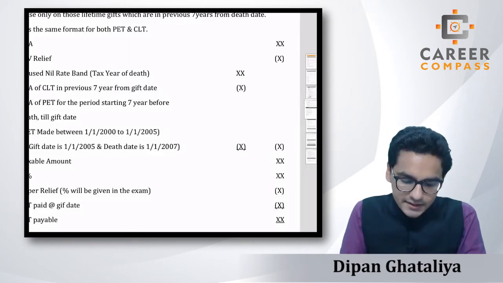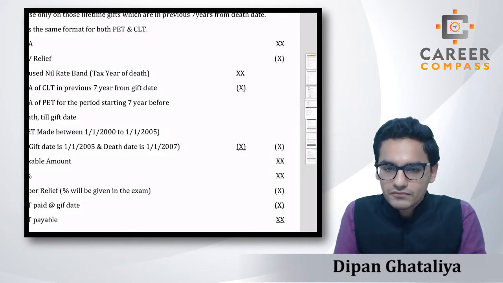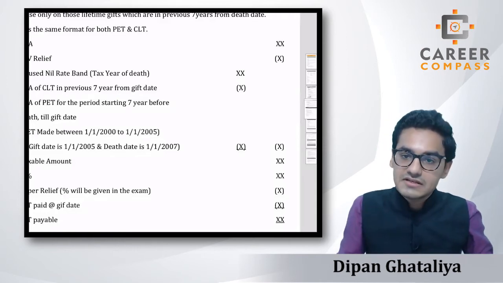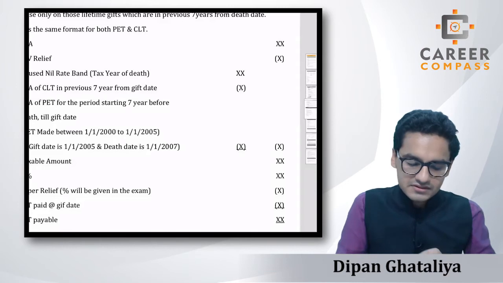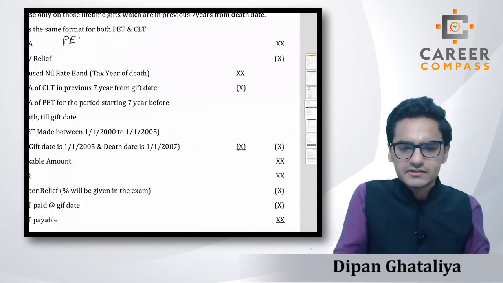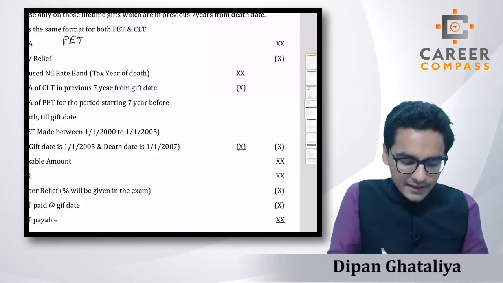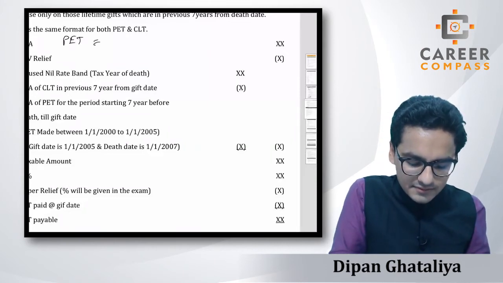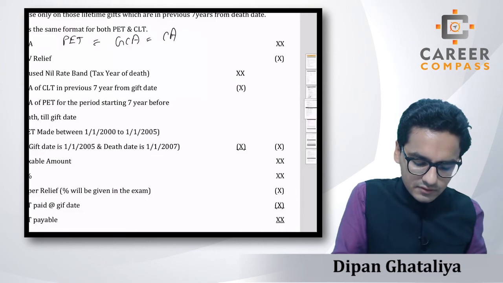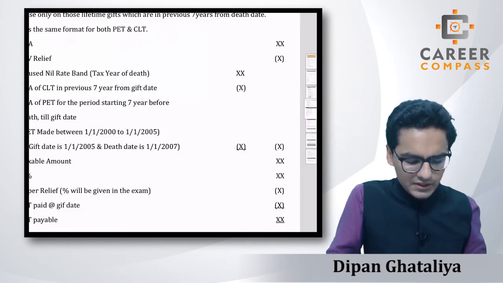So under this pro forma, it will not start from transfer of value. It is going to start from the GCA. You will have the GCA of PET as well as CLT, students. In both cases you will have the GCA. Under the PET you know that the GCA is equal to the chargeable amount, right? And there are rules for the CLT also. So let's assume that we have the GCA.